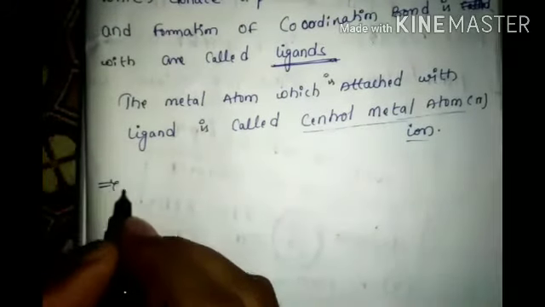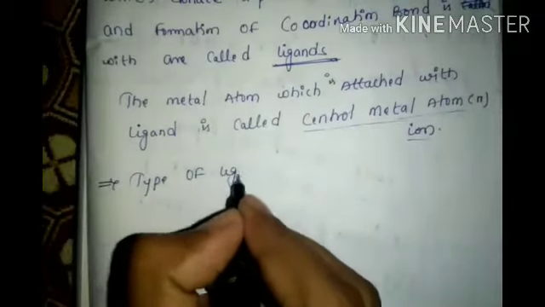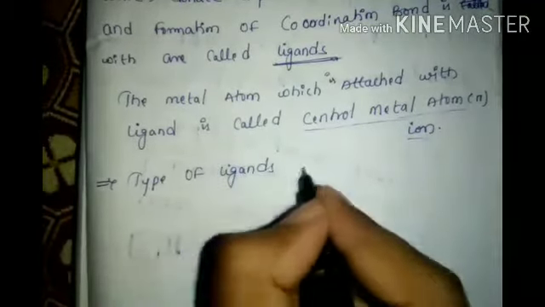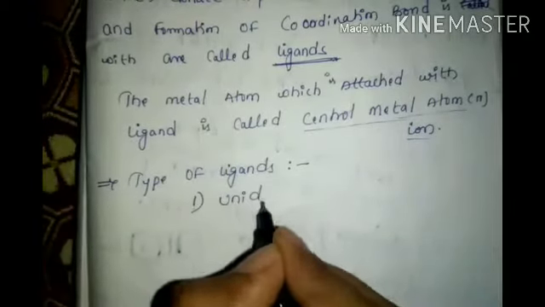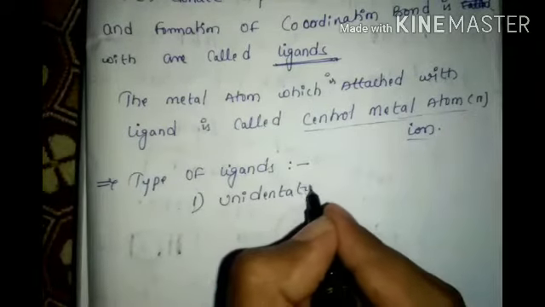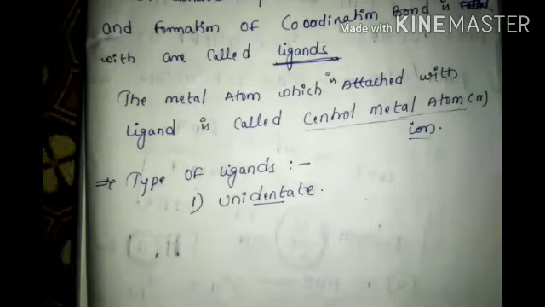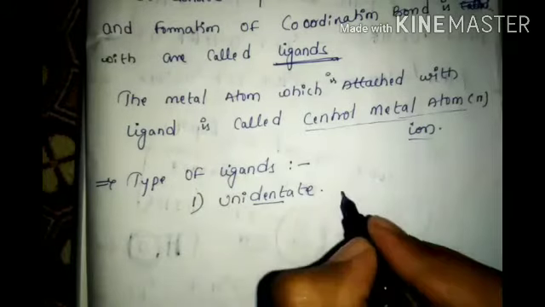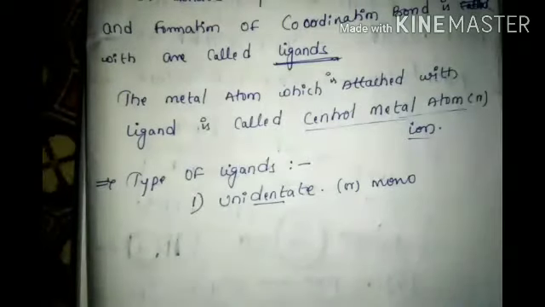So now, types of ligands. First, unidentate, or monodentate.